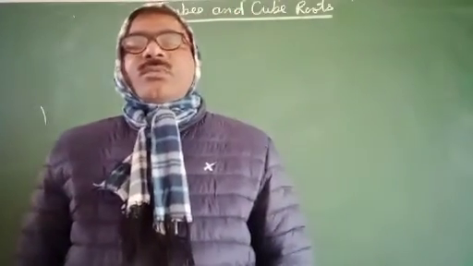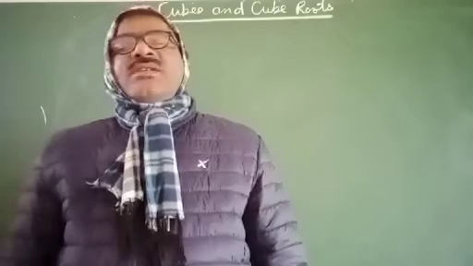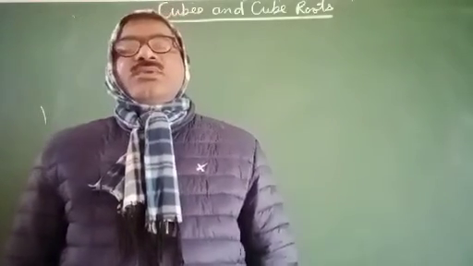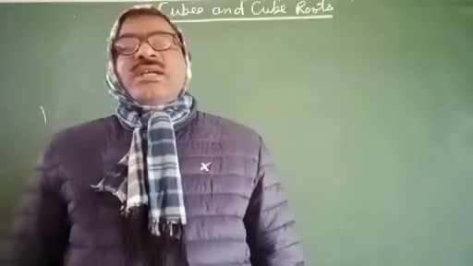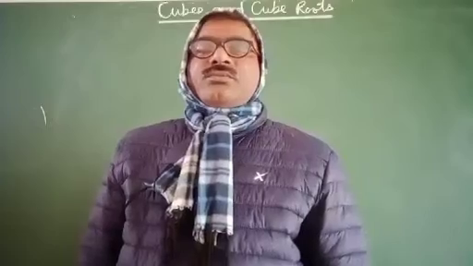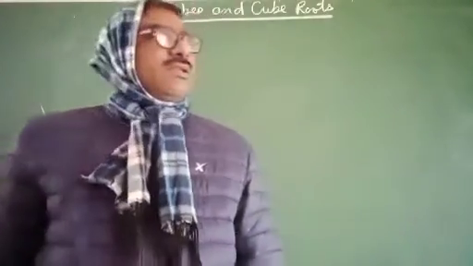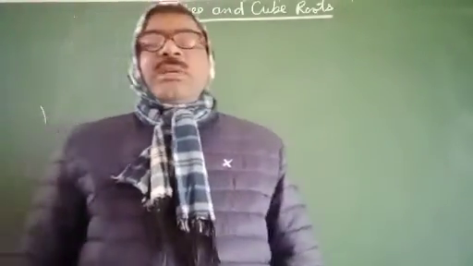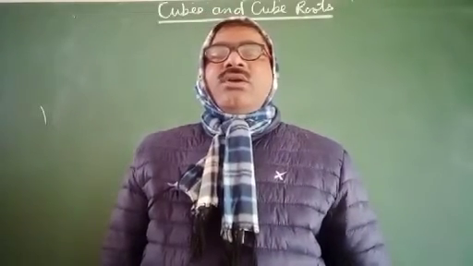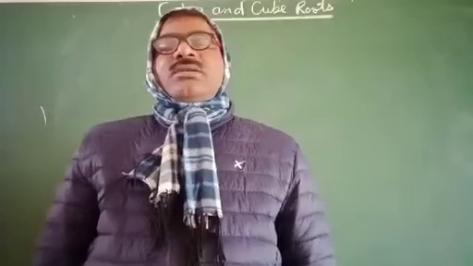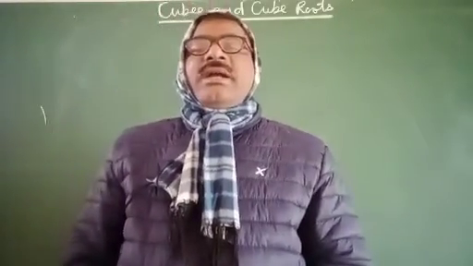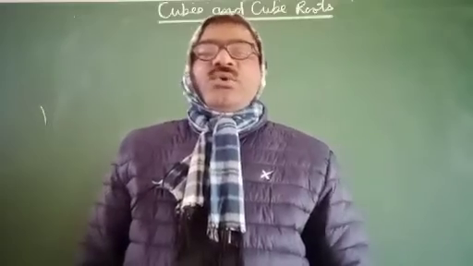A cube is a three-dimensional solid in which length, width and height are equal. A solid in which length, width and height are equal is called a cube. After this, if we find the volume of a cube, then I will multiply side three times, side into side into side, and we get the volume of a cube.